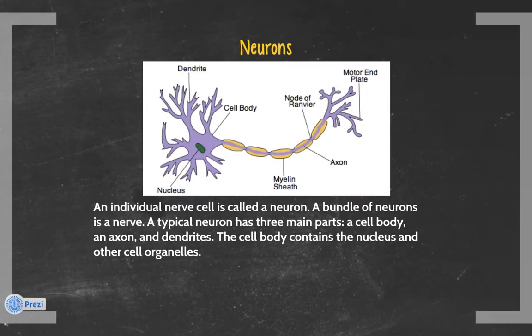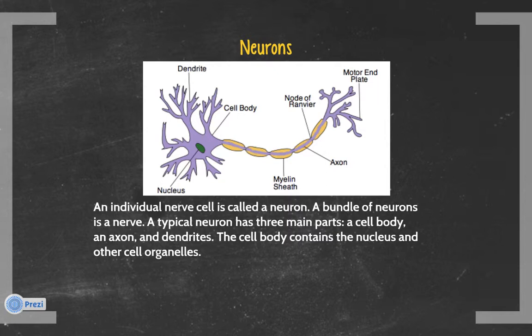Individual nerve cells are called neurons. Bundles of neurons make up nerves. The nerves form a network that transmits information throughout the body. A typical neuron has three main parts: a cell body, an axon, and dendrites.